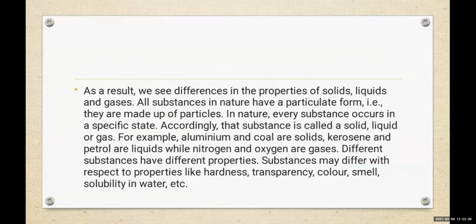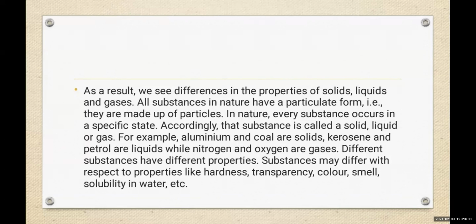Now what is a solid form? I told you now, iron and aluminum are in a solid form. It's hard. Okay, kerosene and petrol come in a liquid form. Where does the water come in? Everyone knows kerosene is orange and blue in color. While nitrogen and oxygen are in a gaseous form.